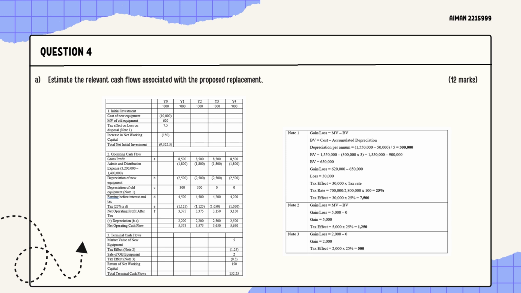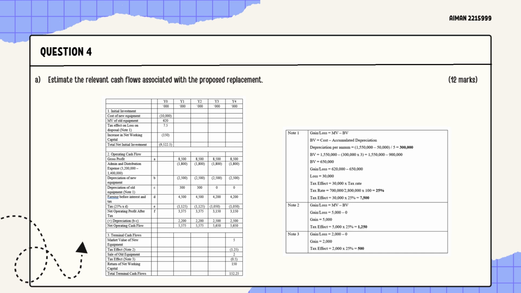And then the next one is the sale of old equipment. It is also stated in the question that if the company does not purchase equipment BB, equipment AA can still be used for another 4 years, and afterwards can be sold as scrap for 2,000 ringgit. The tax effect is also the same as Note 2 and Note 1: the gain from the sale is 2,000 ringgit, and the tax is 500 ringgit.